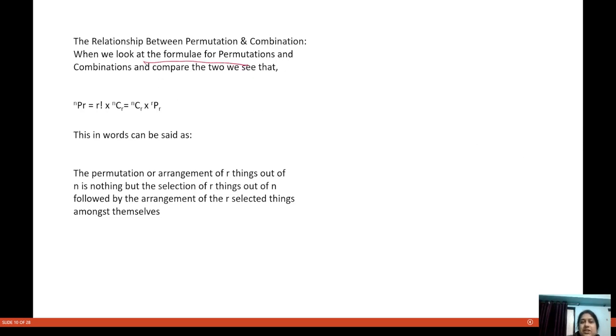What is the relationship between permutation and combination? I already told you, try to understand this. When I was telling you the example that there are two posts, one of president and one of vice president, and there are nine people, and you have to select two people out of these nine, and they can be given any position.